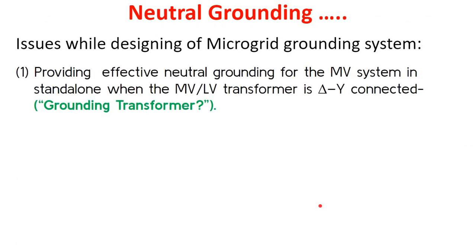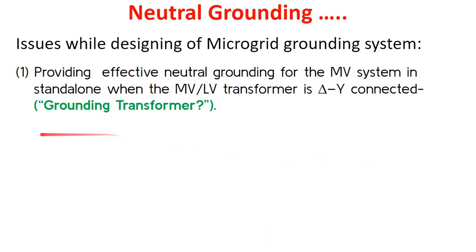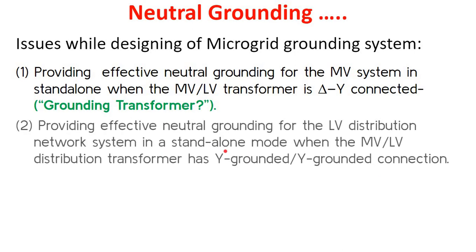Now we will discuss what are the issues while designing the grounding system of a microgrid. So the first issue is providing effective neutral grounding for the MV system in standalone when the MV-LV transformer is delta Y connected. Now the question is how we can ground the delta side of a transformer, and the answer is grounding transformer. We will see it in the next slide.